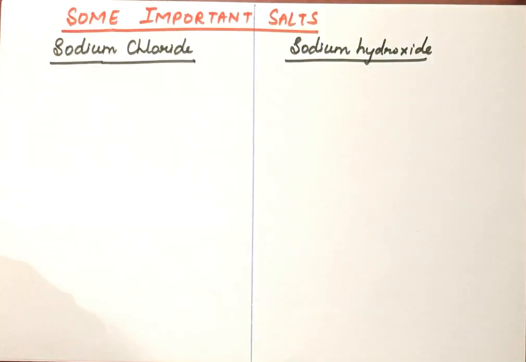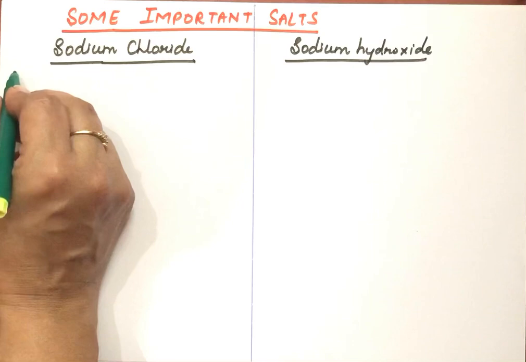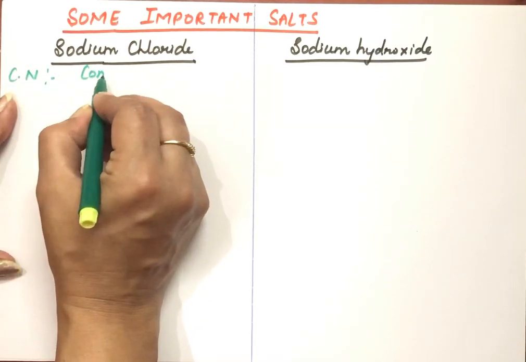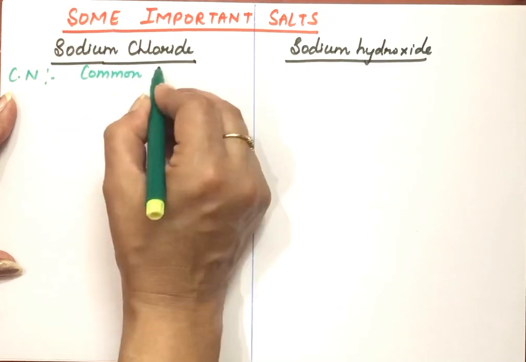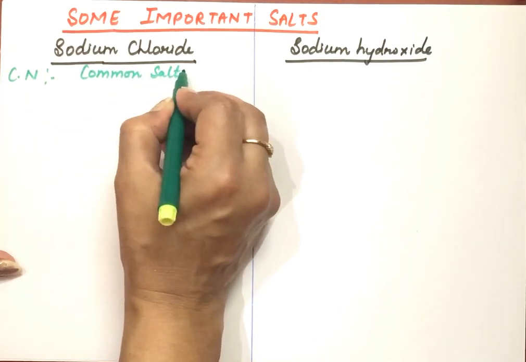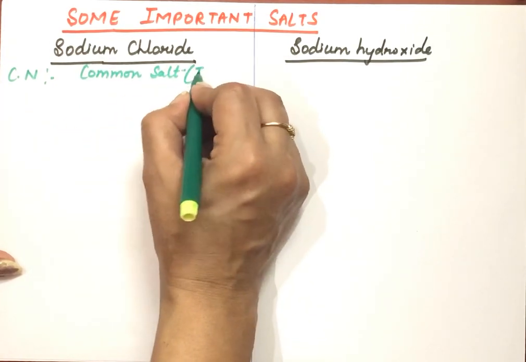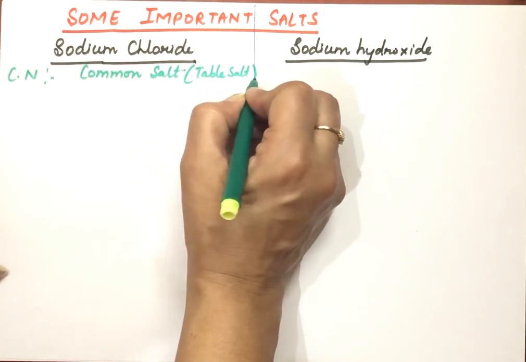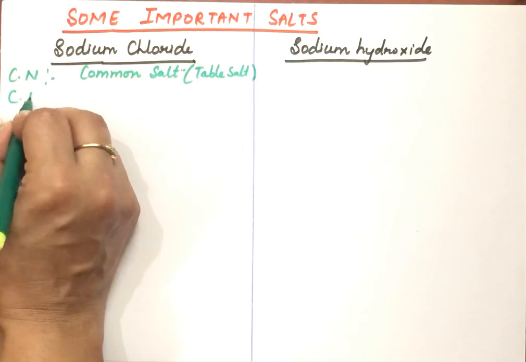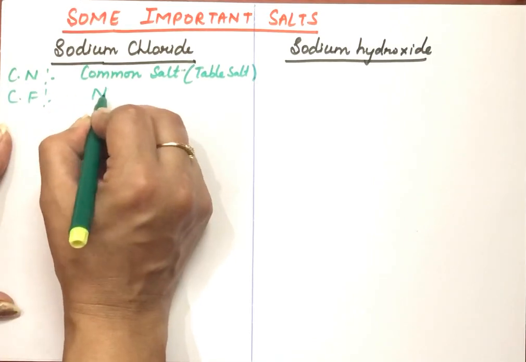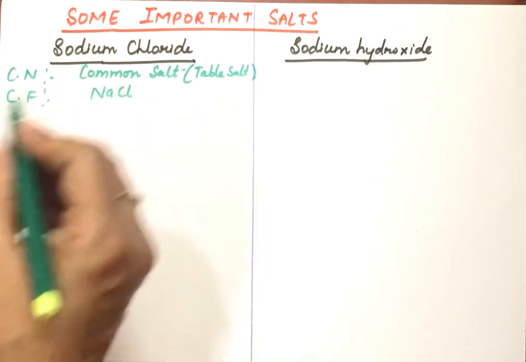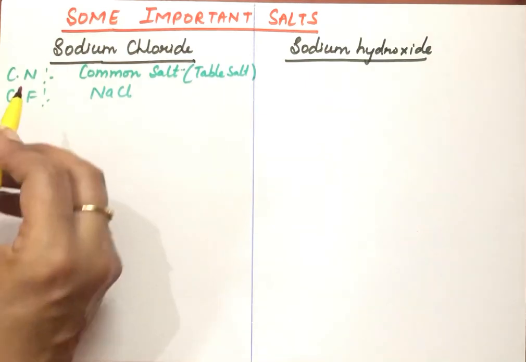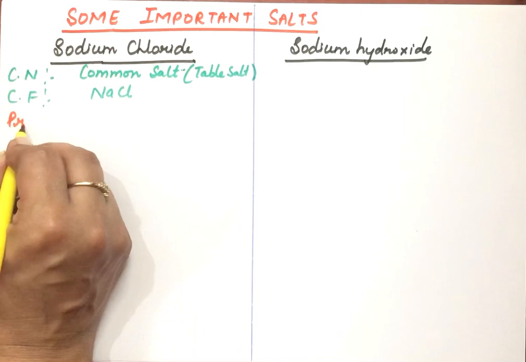First is the common name of these. The common name here is common salt, or this is also called table salt. Then we have to do the chemical formula. The chemical formula of sodium chloride is NaCl. Next we have to do the preparation of these. Preparation: how this is prepared.